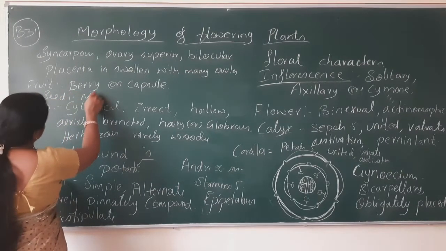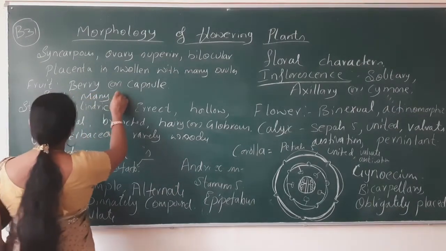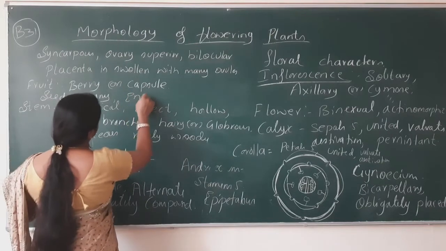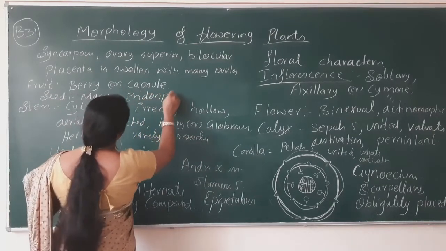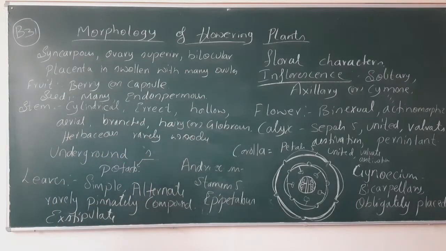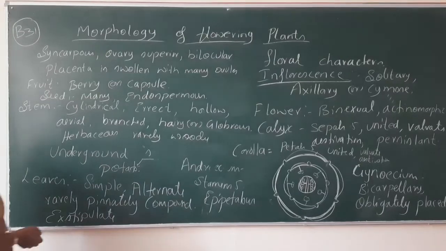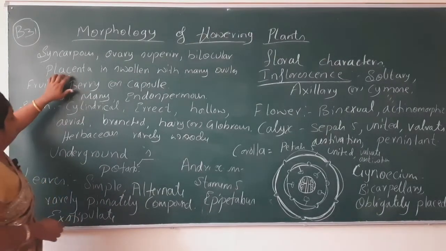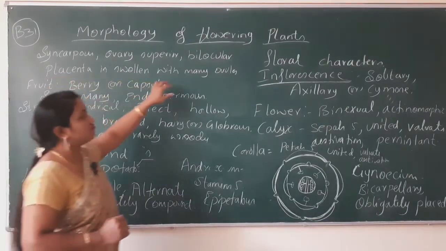Seeds are many, endospermous. Now we'll take up the description of all these words, my dear students. What does it mean? Placenta is swollen with many ovules.